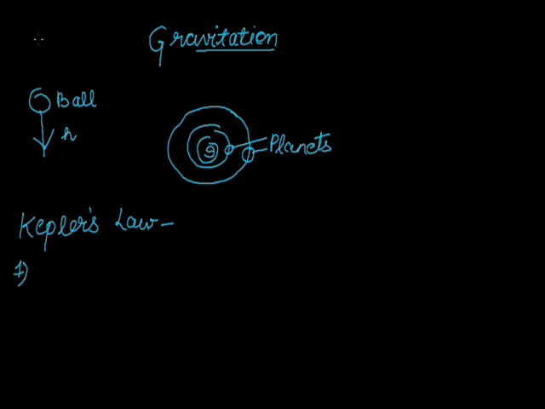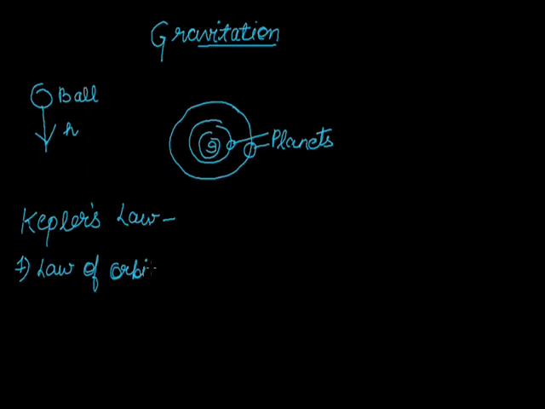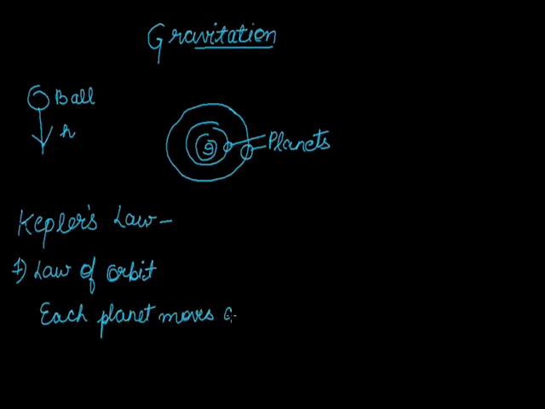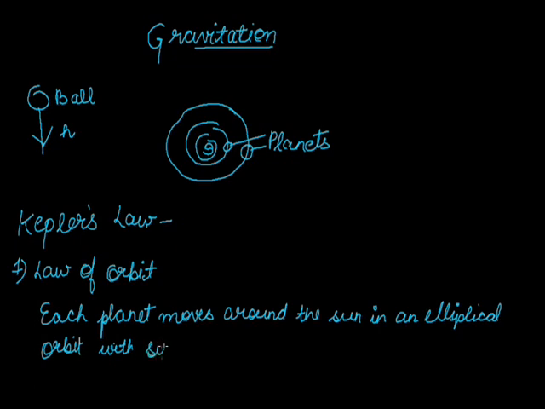This law states that each planet moves around the sun in an elliptical orbit with the sun at one of the two foci.